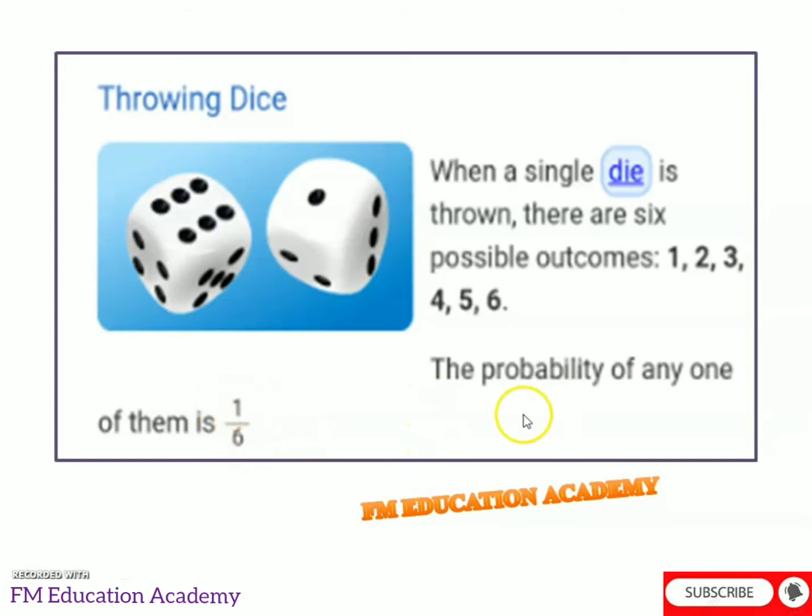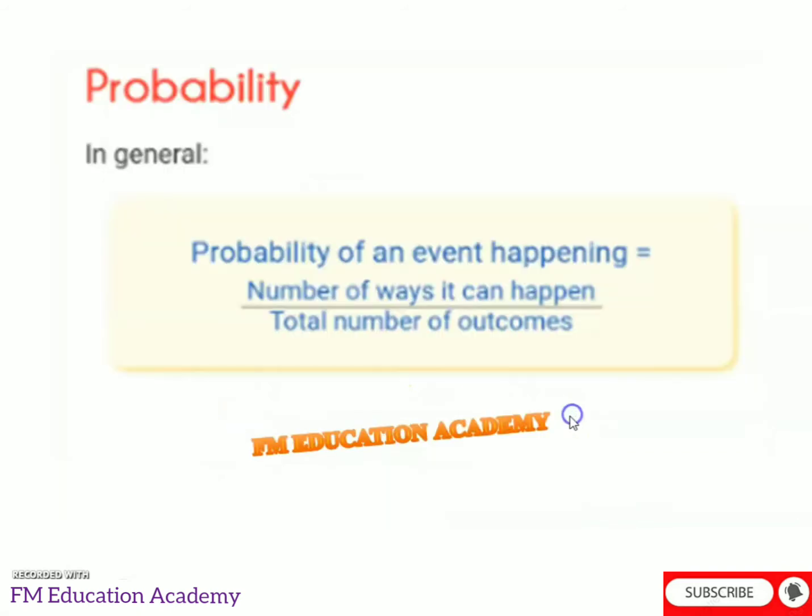Okay, so in general, from this coin and from this die, we got to know that the formula to find out probability is number of ways it can happen by total number of outcomes. Outcomes means whatever we can get. Suppose we can get 1, 2, 3, 4, 5, 6 in a die. So it's 6 outcomes.